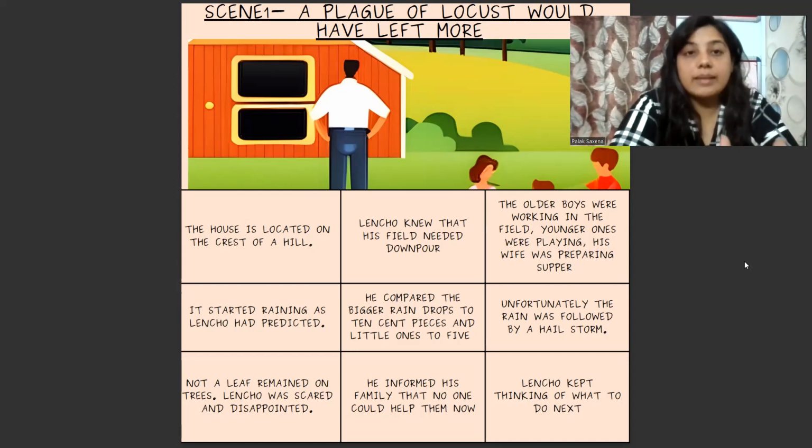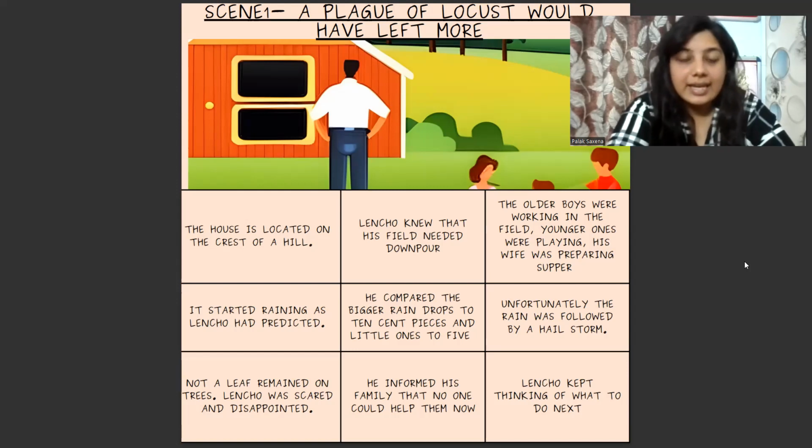So Lencho and his family were really excited, especially Lencho, because at the time when he really wanted something to happen, God had granted his wish by showering rainfall. He compared the bigger raindrops to 10 cent pieces and the little ones to 5. Now, this is a very beautiful line.